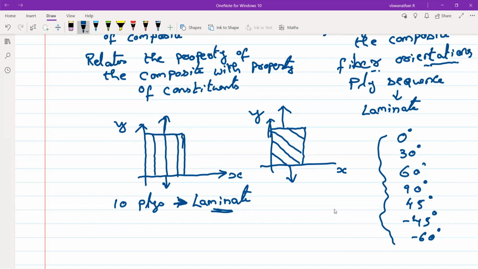Just for example I've given some angles, so what will be the advantage when you use that laminate for some application?